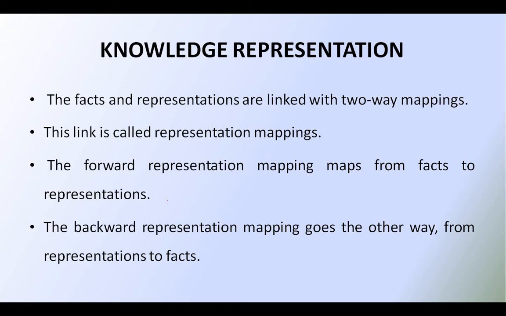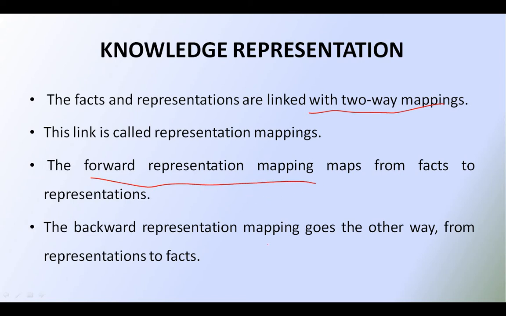These links are called representation mappings. These two-way mappings are divided into two different types: the forward representation mapping and the backward representation mapping.